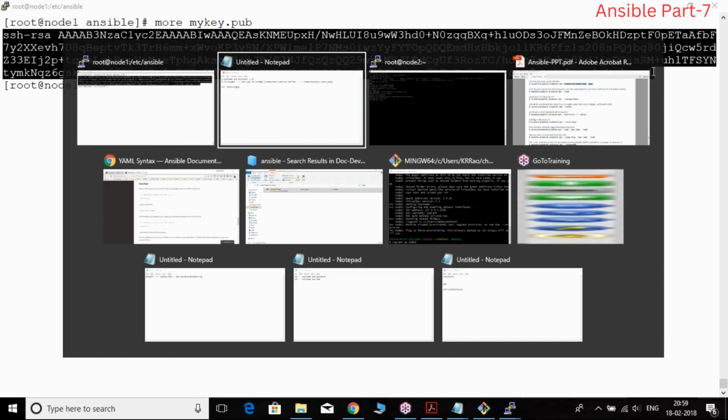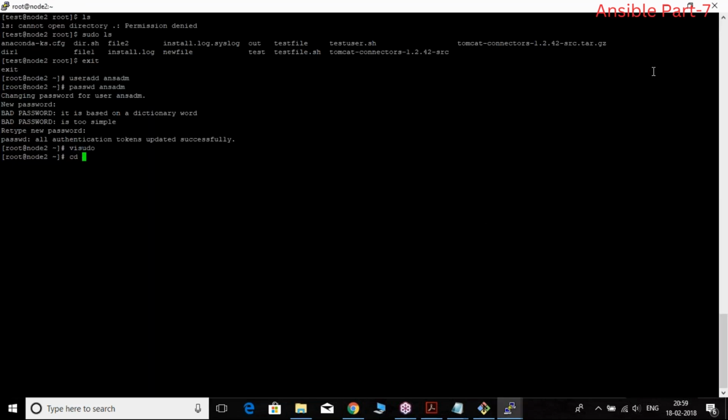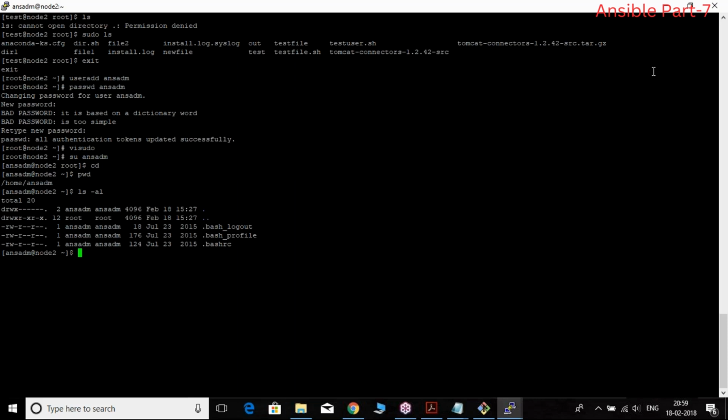So what I have to do now, in a cd, or else sudo su ansible. In my home directory, if you look, I'm in my home directory now. ls -al, do you have any .ssh folder? No. So I'll do mkdir .ssh.